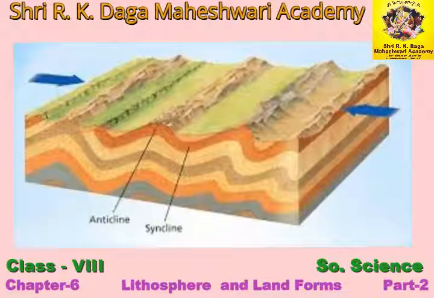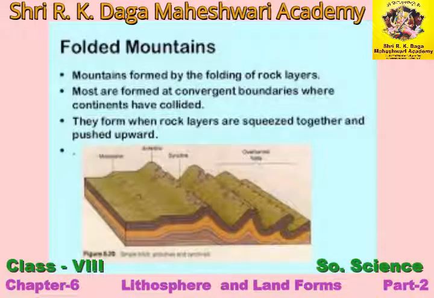Now we talk about the folding mountains. The horizontal land movements in the earth cause wave-like bends in rocks. Such bends are called folds. A few parts of the rocks lift upward due to bending and some of them bend down.